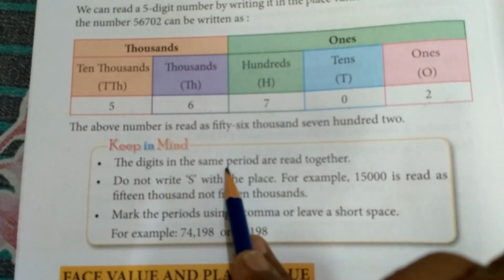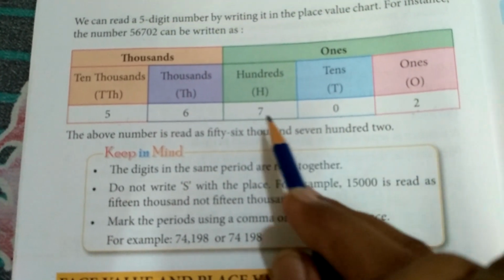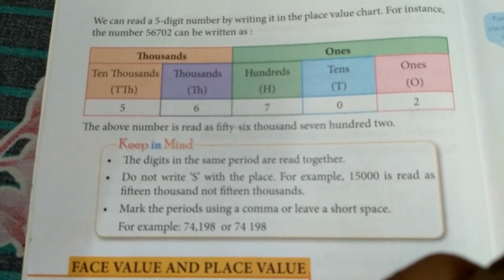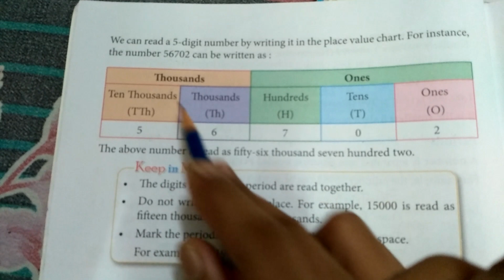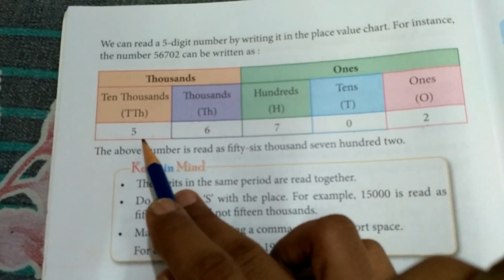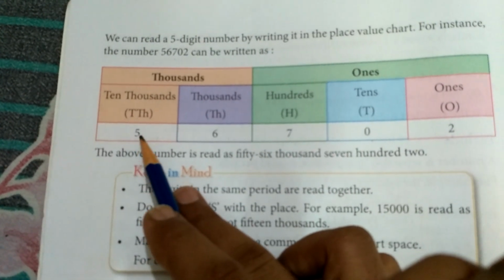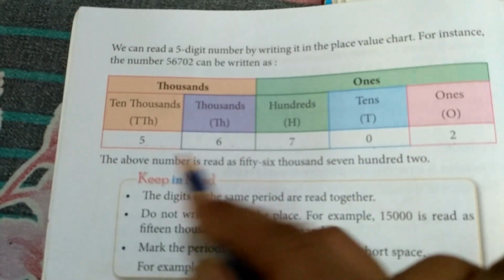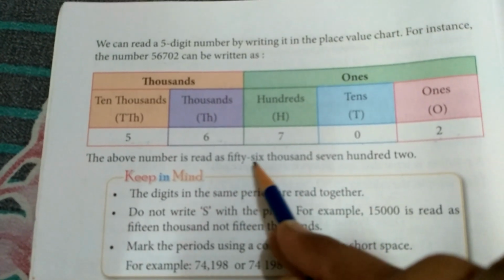The digits in the same period are read together. That's why 702, they are in the same period, the ones period, right? So they are read together. And the digits 56 are in the same period, the thousands period. That's why they are read together. That's why we are reading 56,000. We will not read it like 5 ten-thousands, 6 thousands. No, the digits in the same period will be read together as it is read over here.